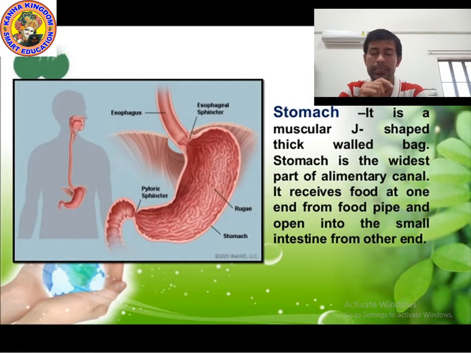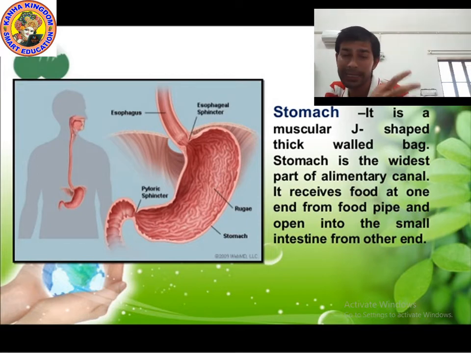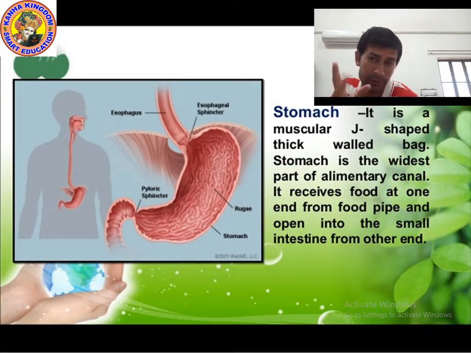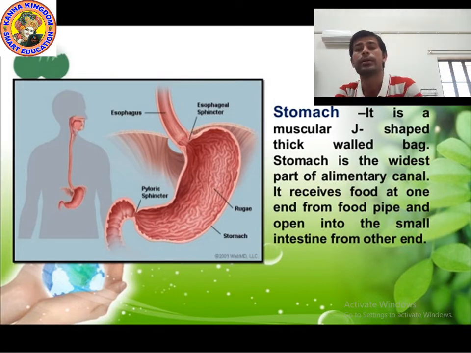Okay, kids. First of all, with the help of teeth, we cut, bite and grind the food. Then saliva, which is secreted by the salivary gland present in our mouth. What is saliva? Saliva is a fluid juice, you can say a chemical.